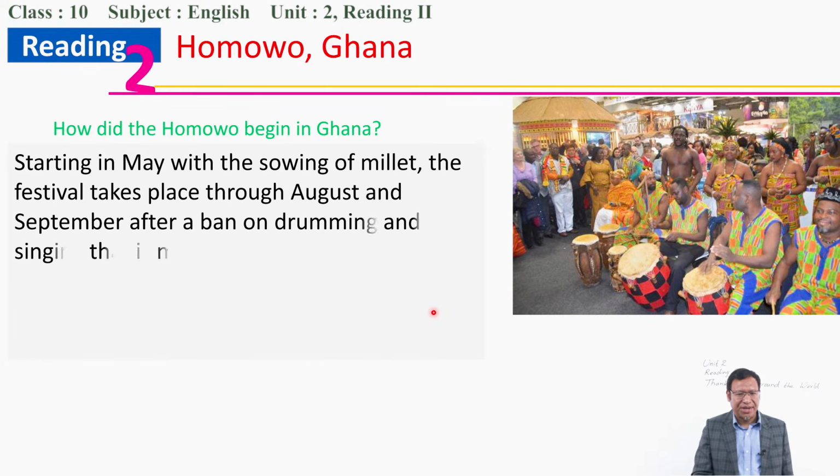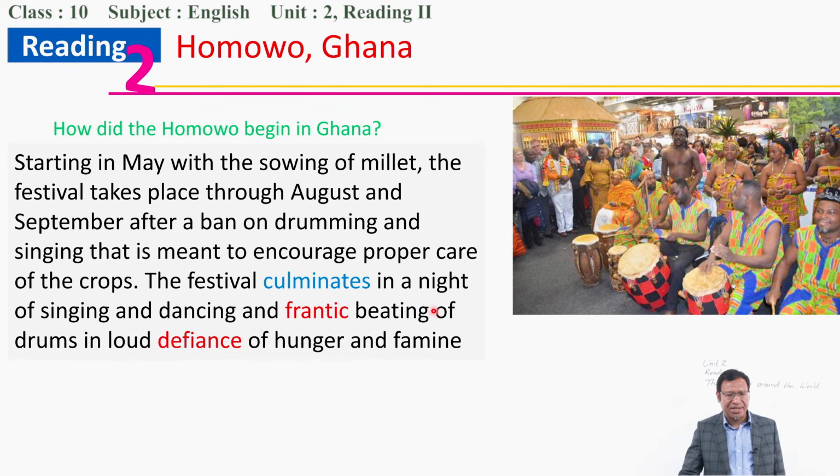So how did Homowo begin? How did they start? It starts in May with the sowing of millet. They sow the millet, and they become happy by sowing the millet, and they start celebrating Homowo. But this goes on, and they go on celebrating through August and September.